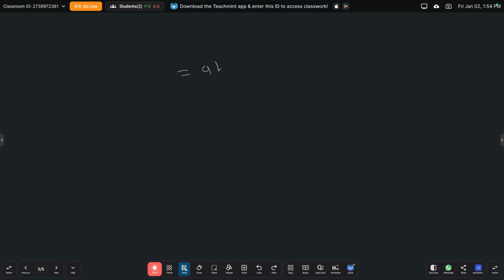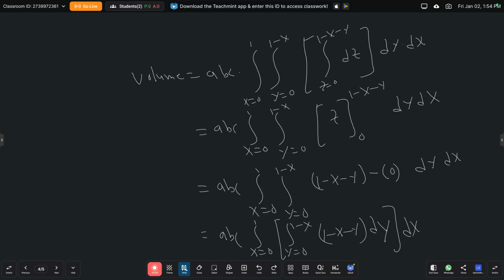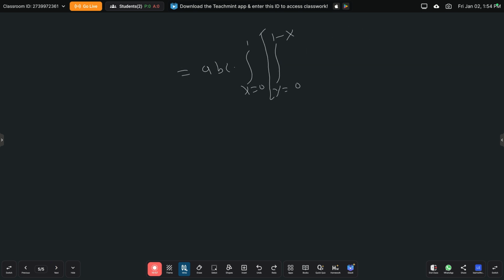This is equal to abc into x is from 0 to 1, y is from 0 to 1 minus x, 1 minus x minus y dy into dx.